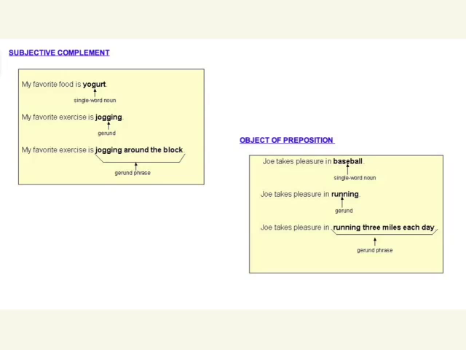Gerunds can also act as PNs, not PAs, because that would mean an adjective. The word subjective complement, by the way, we just used the word complements. We talked about PAs or PNs. That's what a subjective complement is. Don't get freaked out by that vocab word. So PNs you deal with when you have a linking verb, right? So if we have DOs with action verbs, we have PNs with linking verbs.